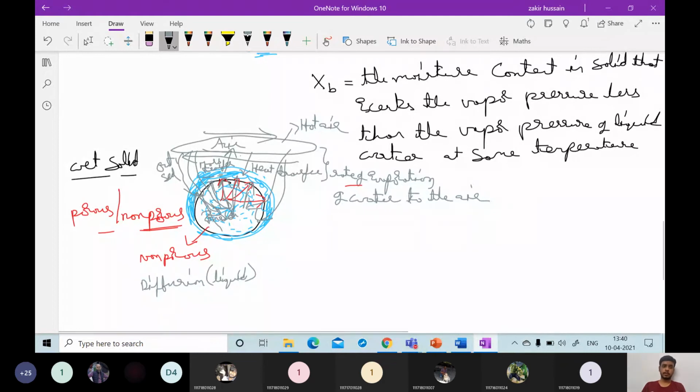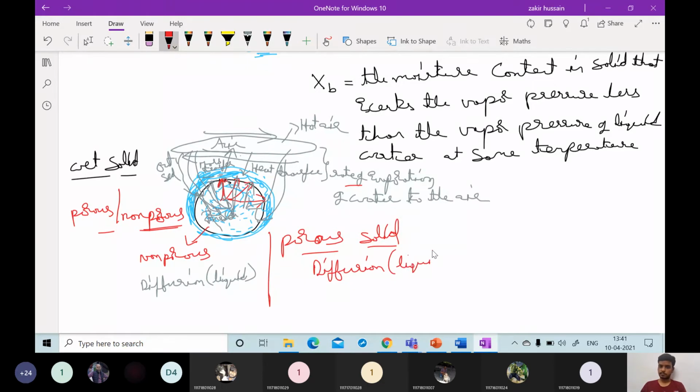If this is a porous solid, the evaporation of this unbound moisture will depend on how easily the water, the water vapor, is coming to the top, onto the surface. Depending on that only, the evaporation rate will be dependent. In this porous solid, the mechanism is diffusion.